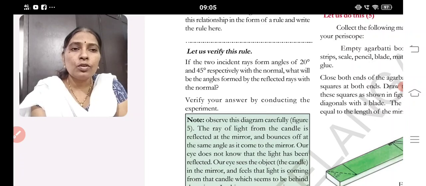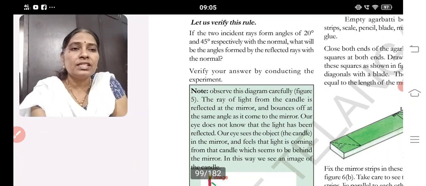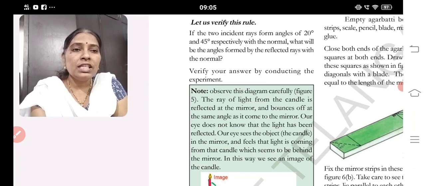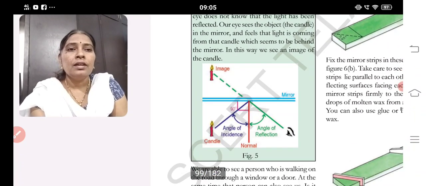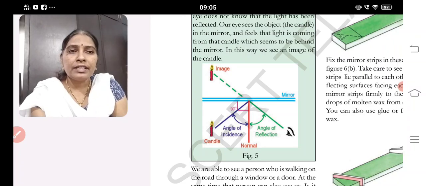Our eye does not know that the light has been reflected. Our eye sees the object, the candle, in the mirror and feels that light is coming from the candle, which seems to be behind the mirror. In this way we can see the image of the candle. See how nicely it is given. A candle is in front of the mirror. It is placed there, and the midline is acting. It bounces back. You can see the image here.